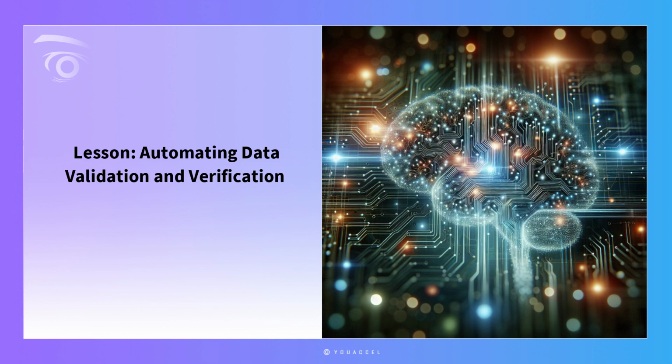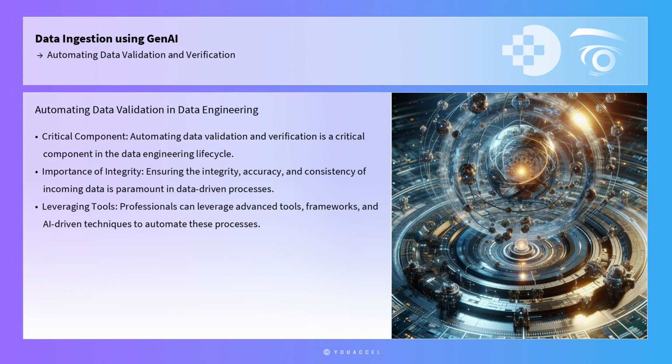Lesson: Automating data validation and verification. Automating data validation and verification is a critical component in the data engineering lifecycle, especially in the context of data ingestion using generative AI. As data ingestion forms the backbone of any data-driven process, ensuring the integrity, accuracy, and consistency of incoming data is paramount. To achieve this, professionals can leverage a combination of advanced tools, frameworks, and AI-driven techniques to automate these processes, thus enhancing efficiency and reducing human error.